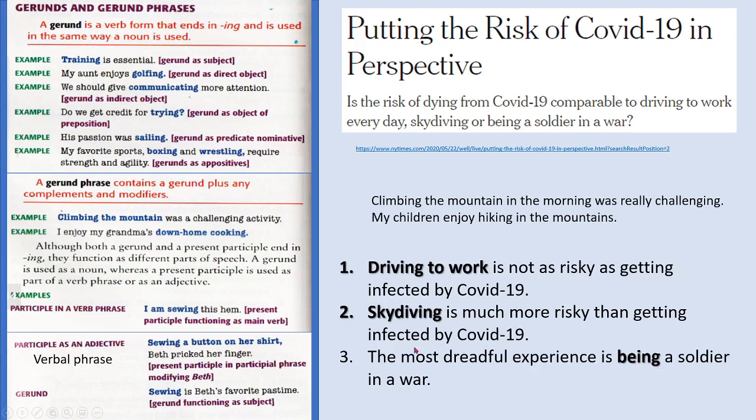And you can invert it and say, being a soldier in a war is the most dreadful experience. And it can become a subject, and the other can become the predicate nominative. All right? In the other cases, this is the subject, this is the subject. Okay?